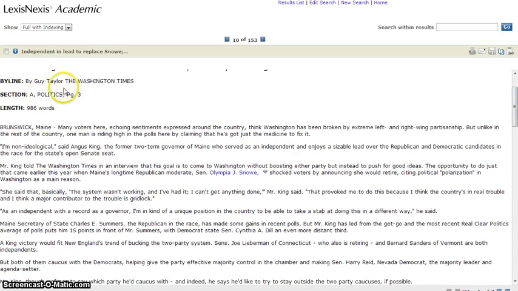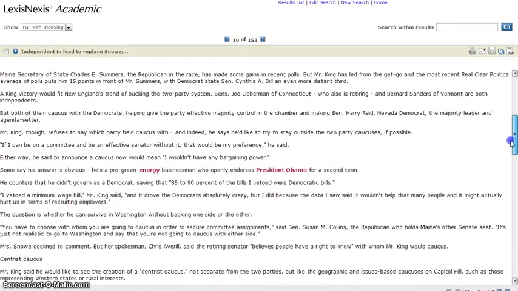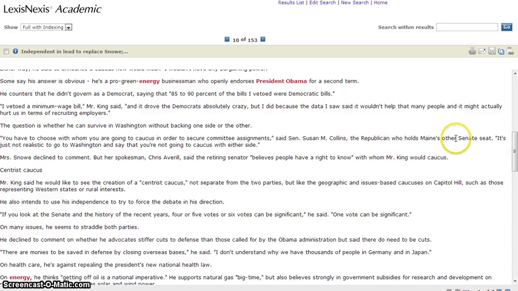We see that it's in the politics section, so it's not an editorial. This is good news. If we keep looking, we see that the article has quoted a former governor of Maine, and later on, a state senator. This lends credibility to the article because these people are experts on the topic that the article is about. Now, these people also have differing opinions on the topic of the article. This helps to avoid any kind of bias or slant being in the article.